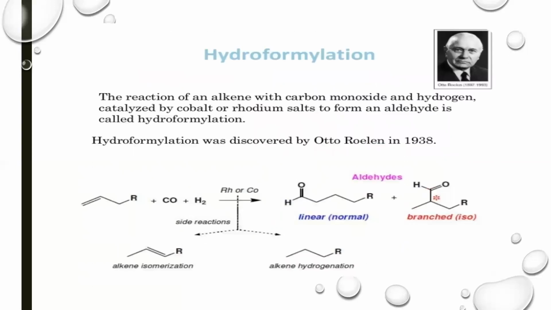Then hydroformylation. The reaction of an alkene with carbon monoxide and hydrogen, catalyzed by cobalt or rhodium salts, which are basically organometallic compounds, to form an aldehyde is called the hydroformylation reaction. Hydroformylation was discovered by Otto Roelen in 1938. In this reaction, an alkene reacts with carbon monoxide and hydrogen in the presence of rhodium or cobalt and produces two types of aldehydes. One is linear, another is branched.